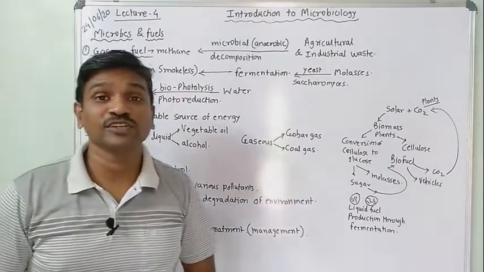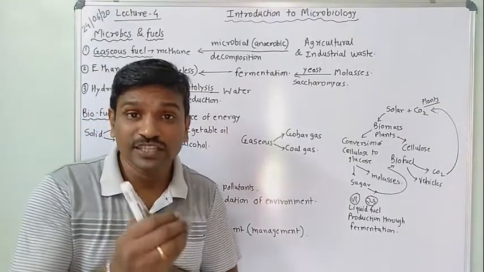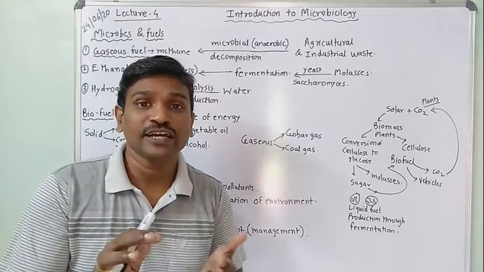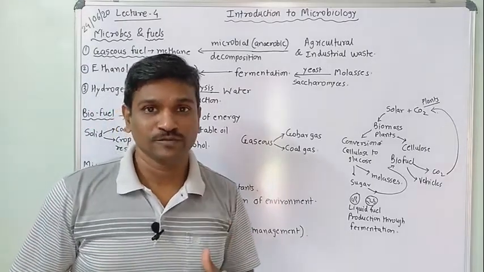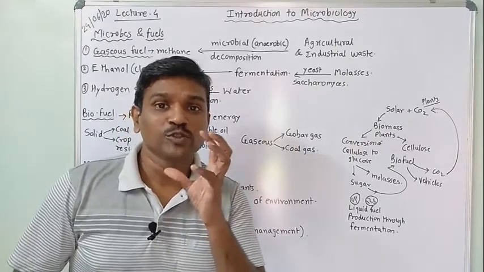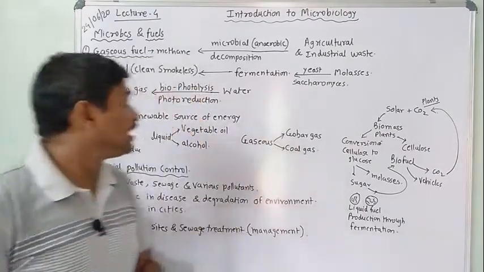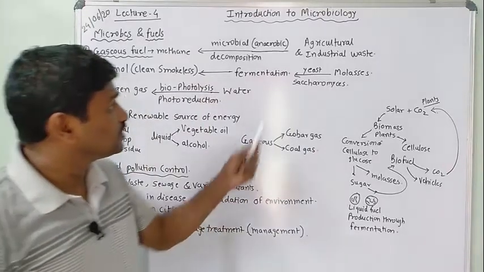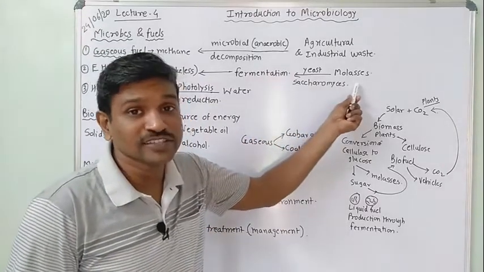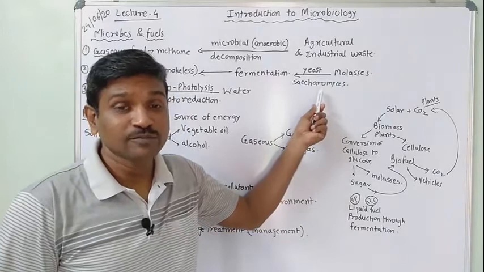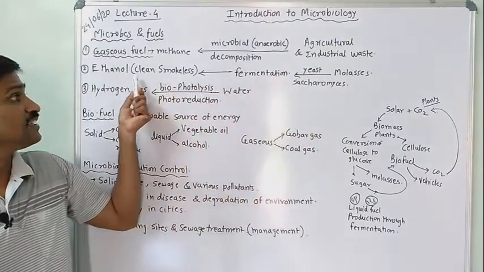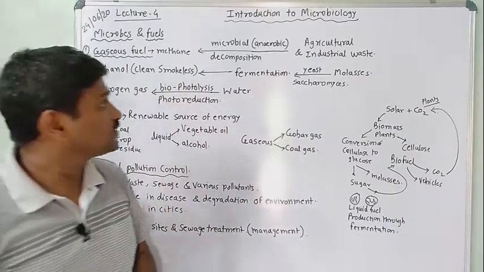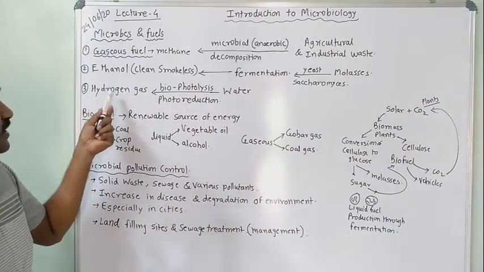Ethanol is clean and smokeless, because when you burn ethanol it does not produce any smoke, no black smoke. So ethanol is formed from molasses by the action of yeast through the fermentation process, and it is a clean, smokeless liquid fuel.